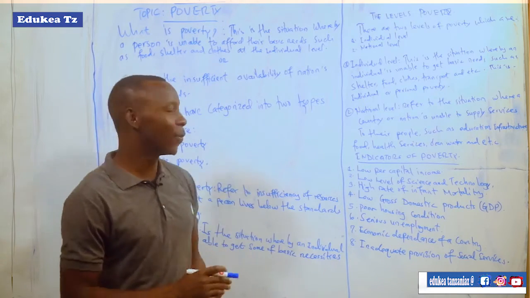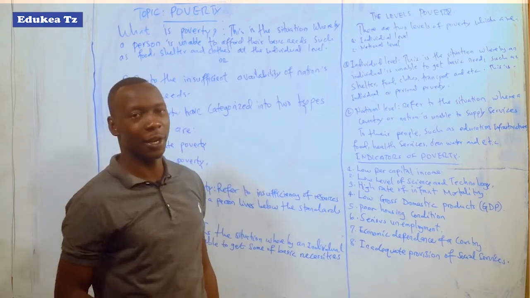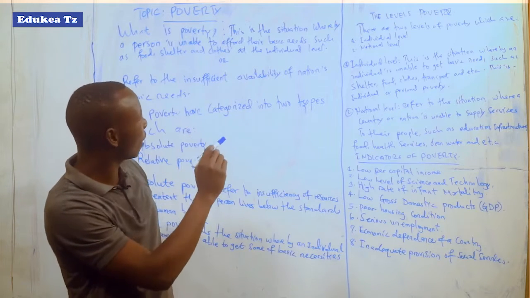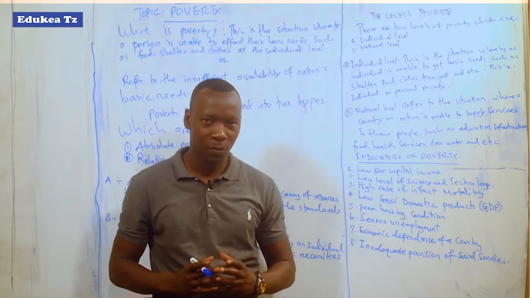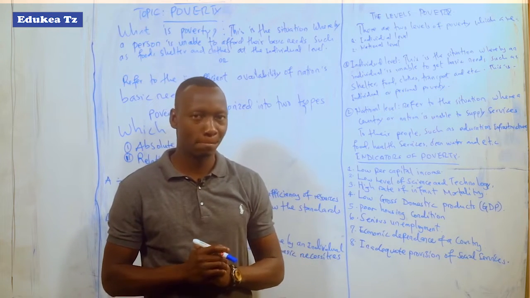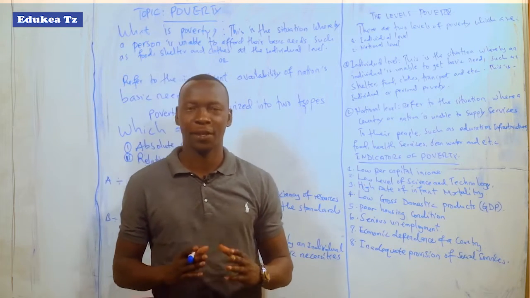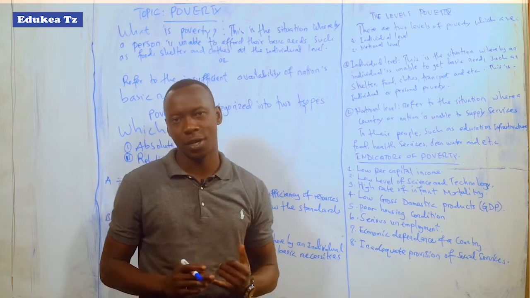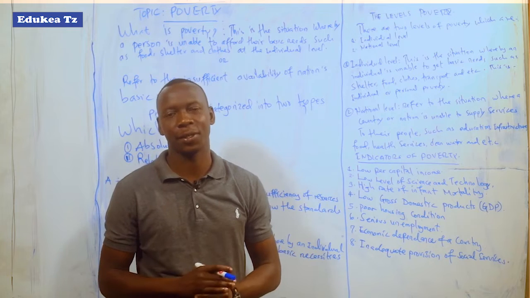When we talk about poverty, we say this is the situation whereby a person is unable to afford their basic needs such as food, shelter, clothes at the individual level. So, my dear students, poverty, as it is written on the chalkboard, is a situation whereby a person is unable to afford the basic needs such as food, shelter, clothes, and the other basic necessities of human life.